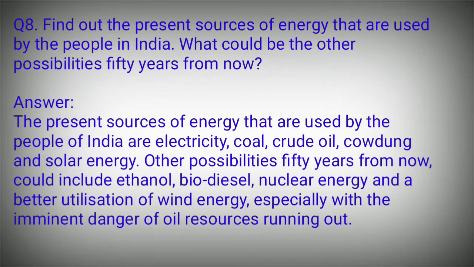Find out the present sources of energy that are used by the people in India. What could be the other possibilities 50 years from now? The present sources of energy used by the people of India are electricity, coal, crude oil, cow dung and solar energy. Other possibilities 50 years from now could include ethanol, biodiesel, nuclear energy and a better utilization of wind energy, especially with the imminent danger of oil resources running out.